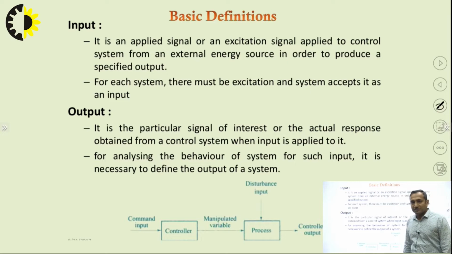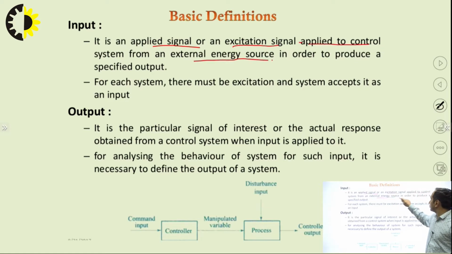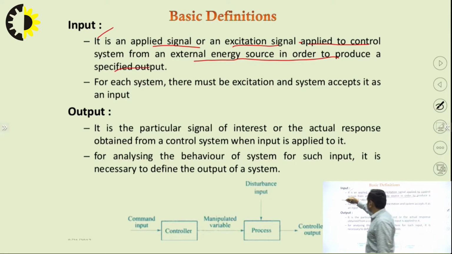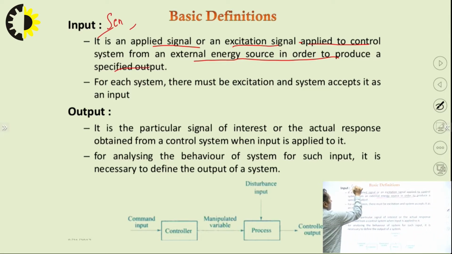And input devices, as I have told earlier, are an applied signal or excitation signal applied to the control system from an external energy source in order to produce a specified output. So an input can be any sensor. An output device can be an actuator.